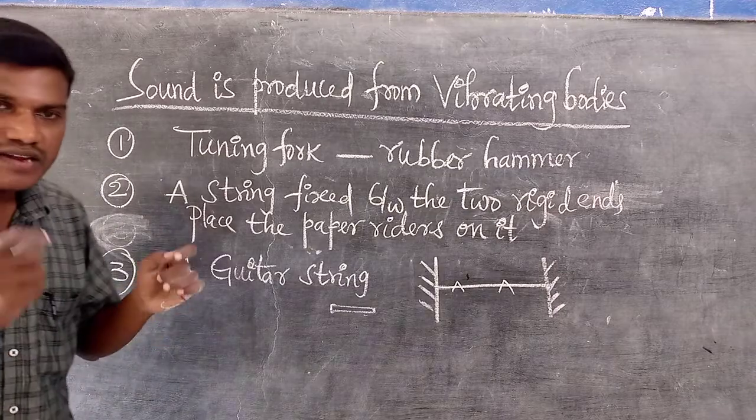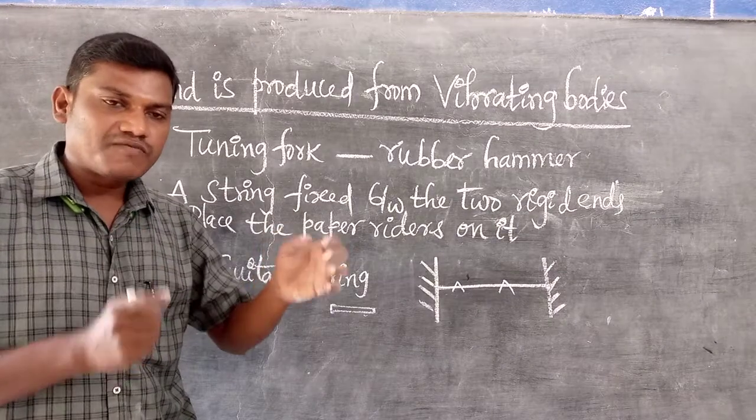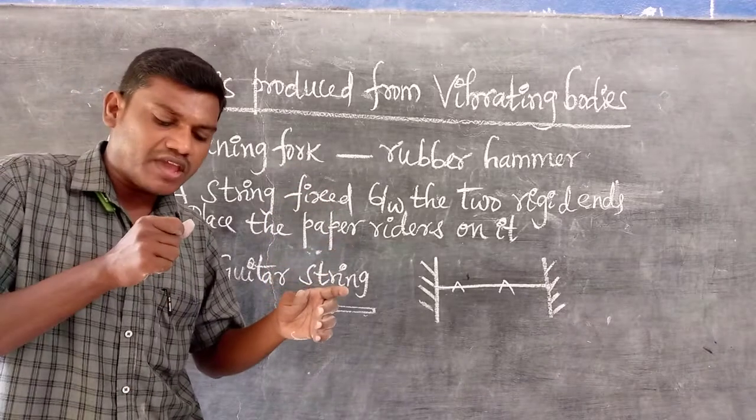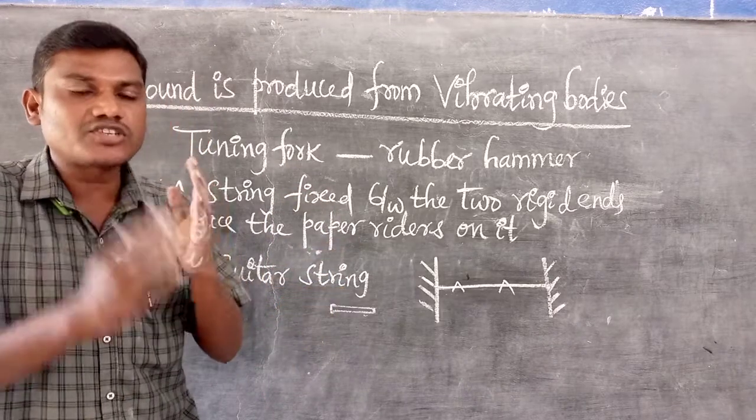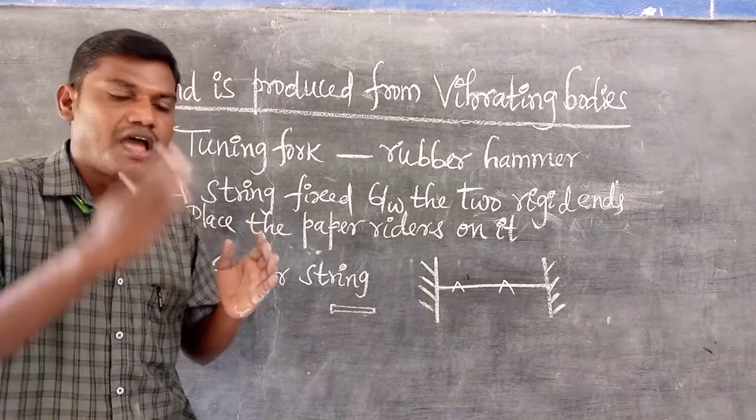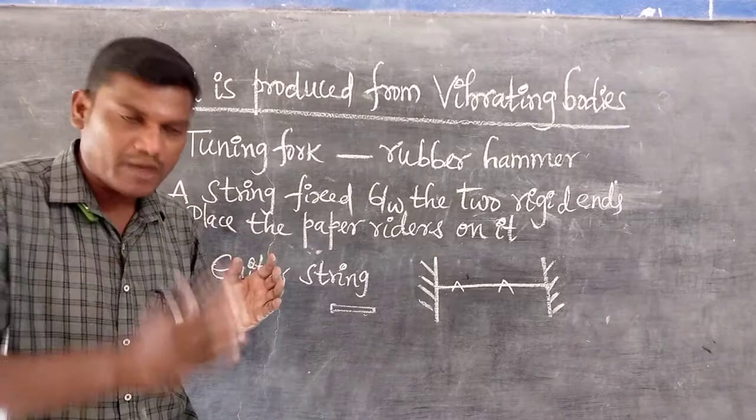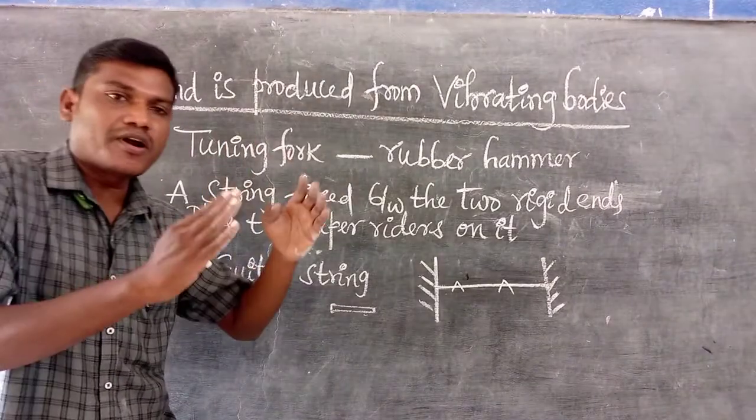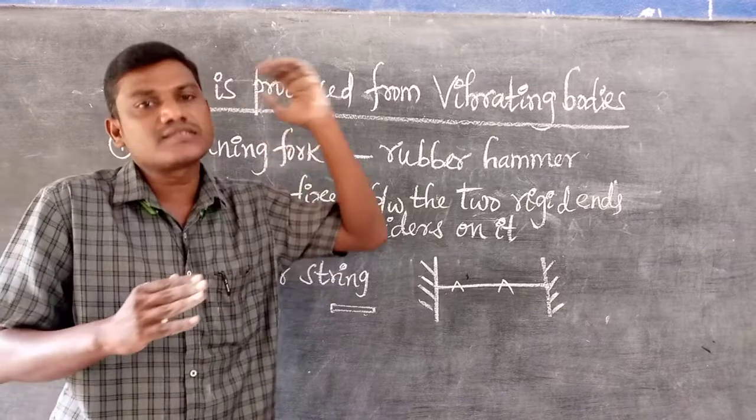Next, if you observe a guitar, first of all take a guitar or violin or string. Now gently pluck with your finger the string in the guitar or violin or veena. It will start the vibration and produce the sound. That's why a vibrating body must produce sound.